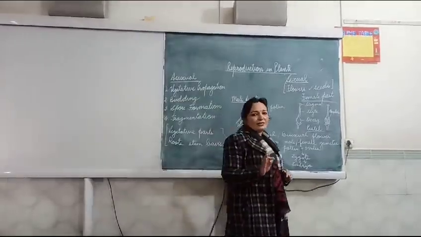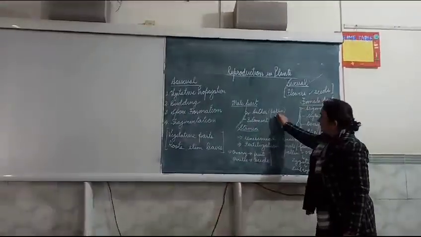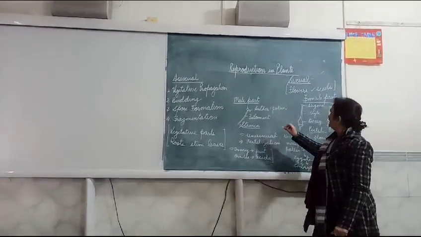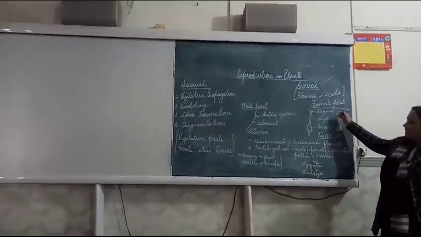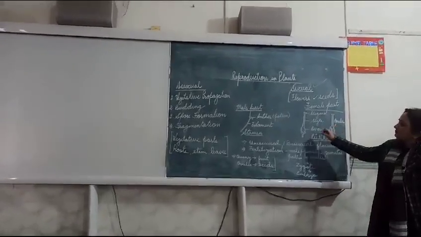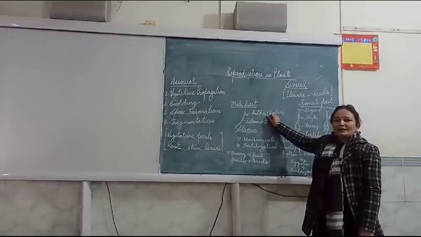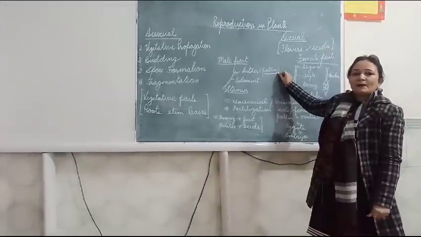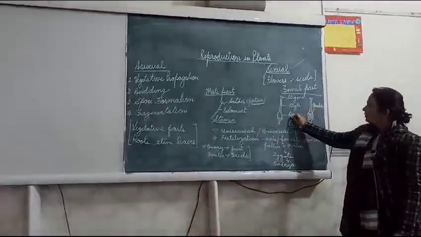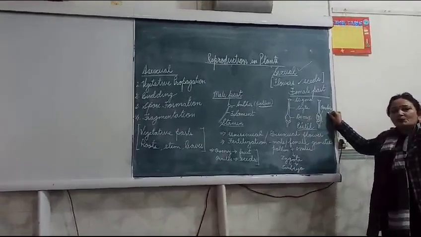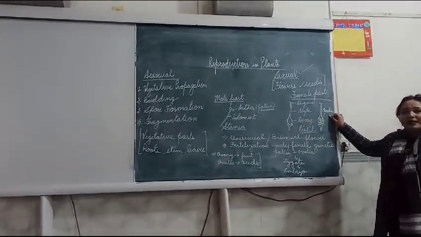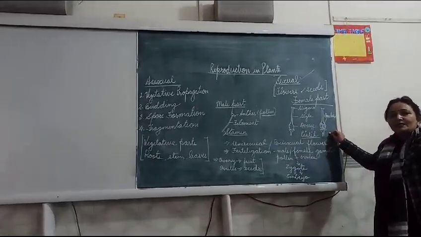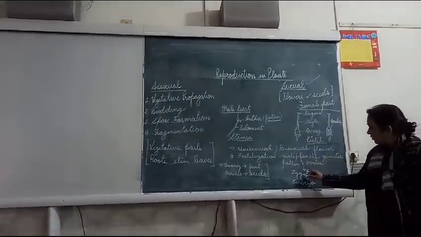In class 6, we have already studied what are the male parts. The male part is stamen, which is made up of filament and anther. The female part is pistil, which is made up of stigma, style and ovary. In the anther, pollen grains are present which produce the male gametes. In the female part, in the ovary, there are ovules which make the female gametes, and the fusion of male and female gamete results in the production of zygote.